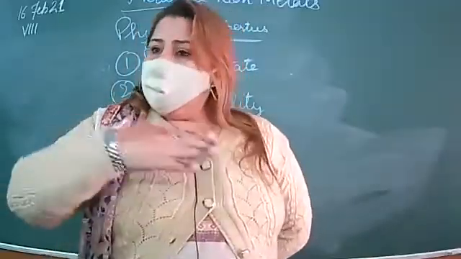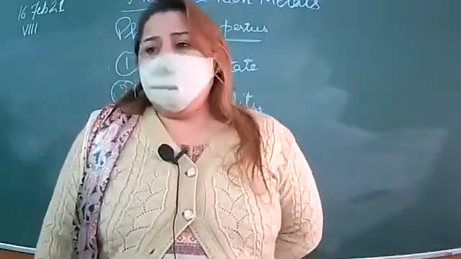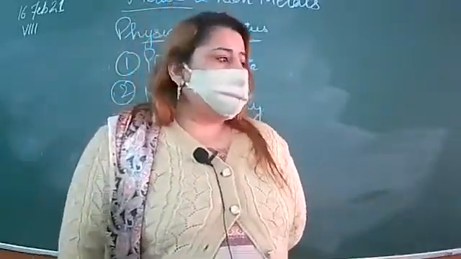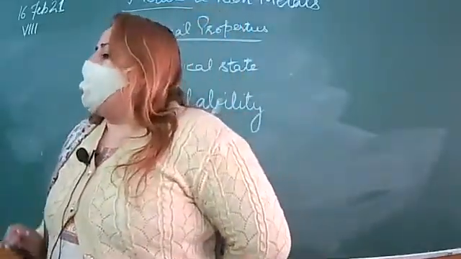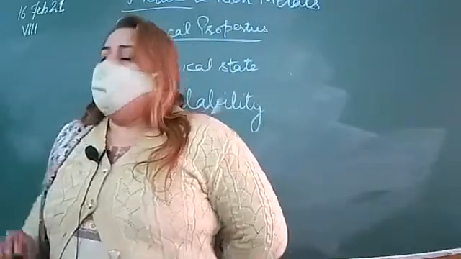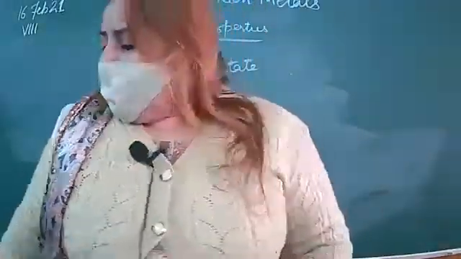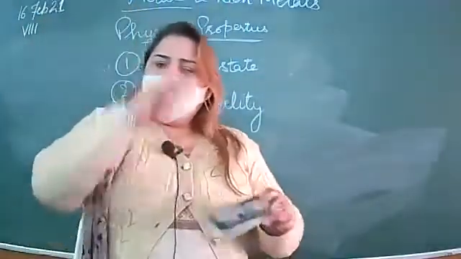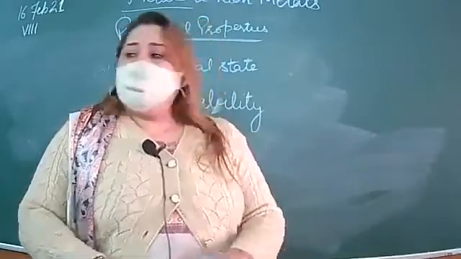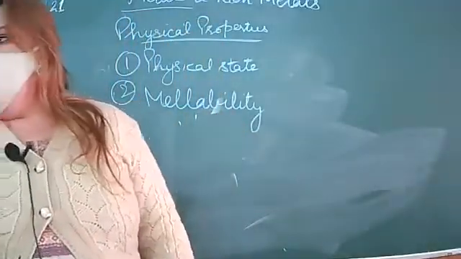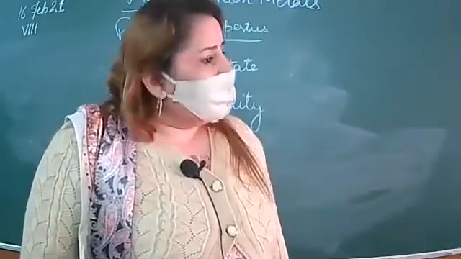Malleable means it can be easily beaten into thin sheets. Example: aluminium. That means metals are malleable, whereas non-metals are non-malleable. Can we beat them into thin sheets? When we hammer them, they will break. So non-metals are non-malleable; they cannot be beaten into thin sheets, right?